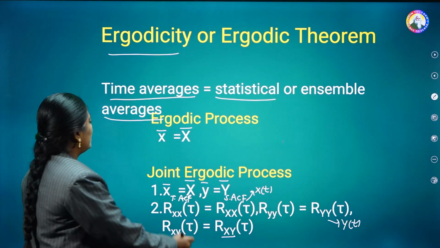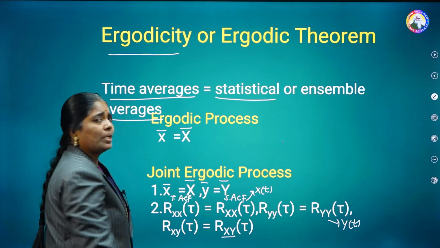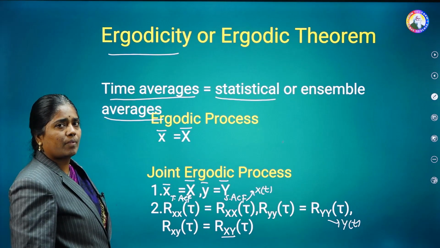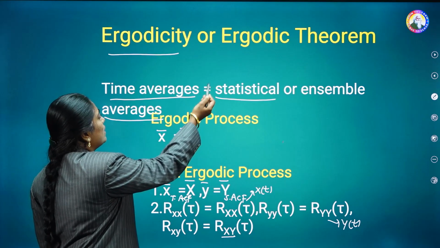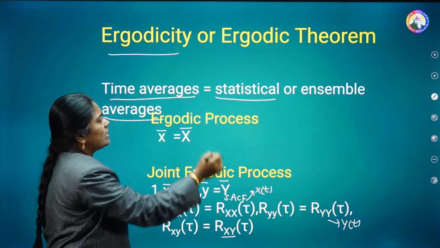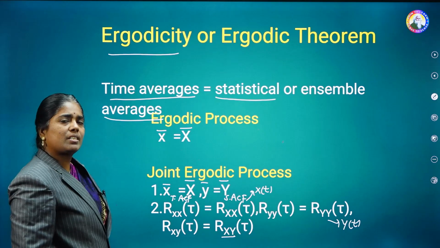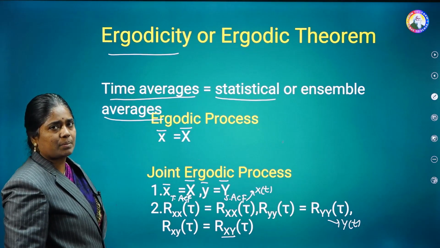That's why it is known as the joint ergodic process. So once again, in the case of ergodic process or ergodic theorem, the time averages are equal to the statistical averages or ensemble averages.